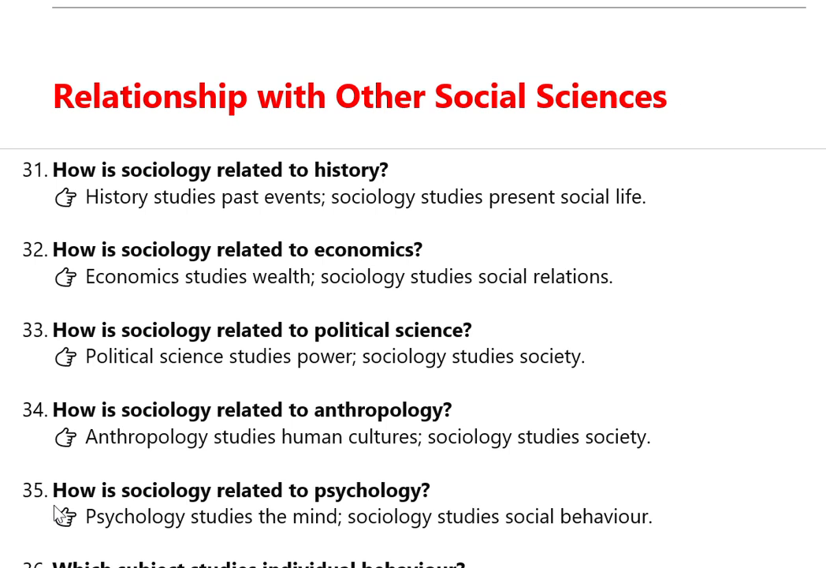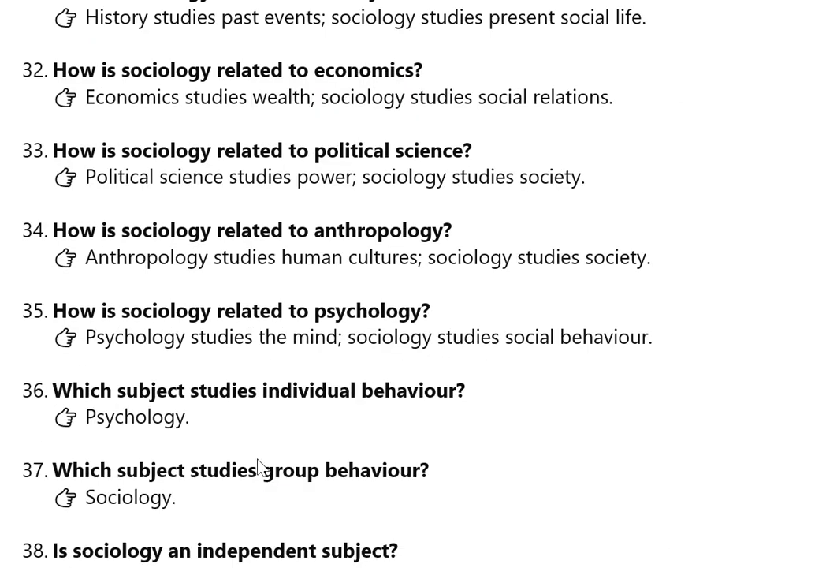35th question. How is sociology related to psychology? Psychology studies the mind. Sociology studies the social behavior. Psychology studies about the complicated actions which happen in the mind of an individual, but sociology studies the social behavior of the society or social behavior of the members in the society.